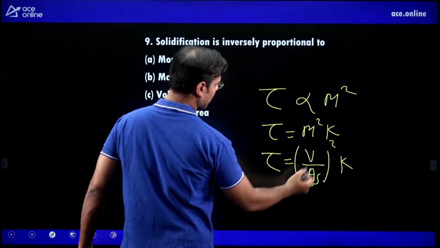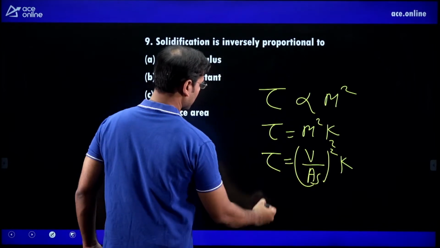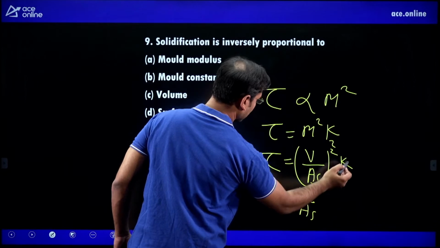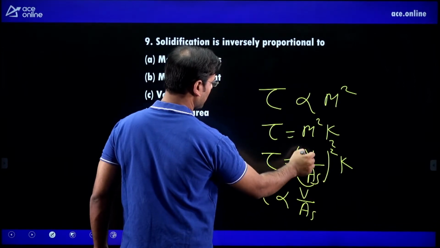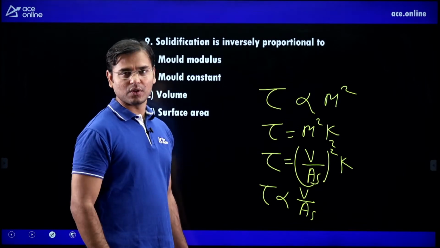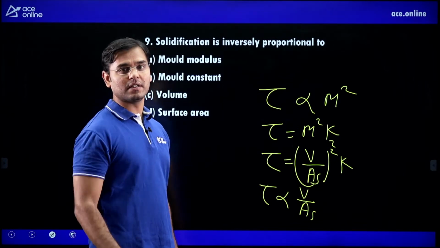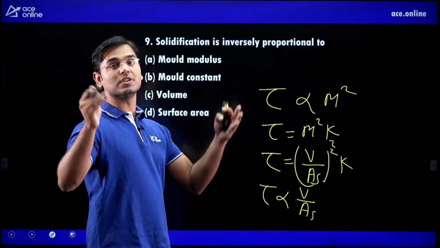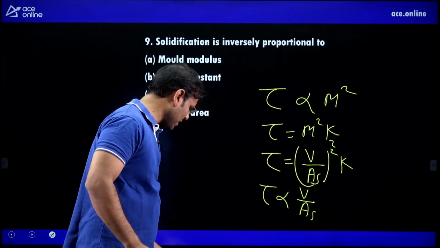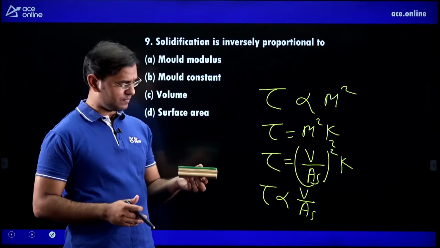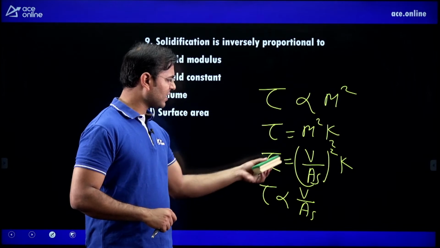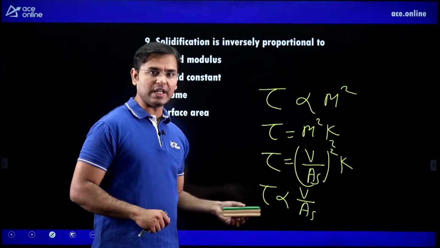Then we can say that solidification time is directly proportional to V by S. This K is the solidification constant, V is the volume, S is the surface area of the casting losing heat. Not only the surface area of the casting, but the surface area of the casting losing heat. If we just see this is the casting, we have to make this metal by casting method. Then tau is equal to volume by surface area, whole square, into K1.